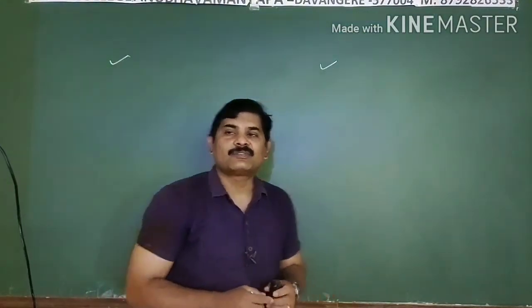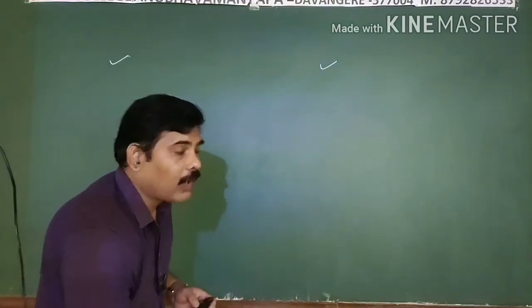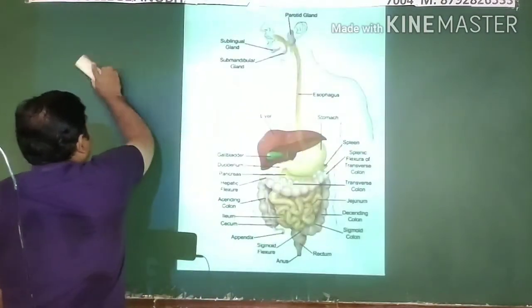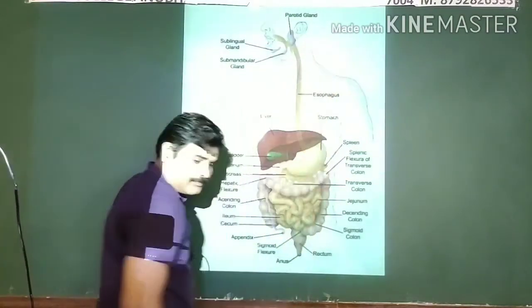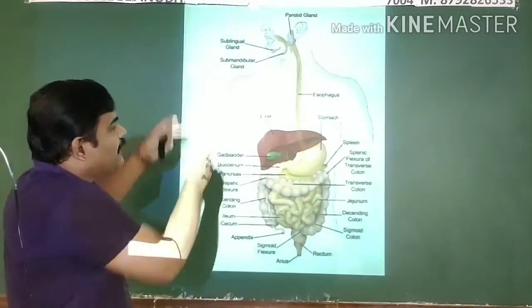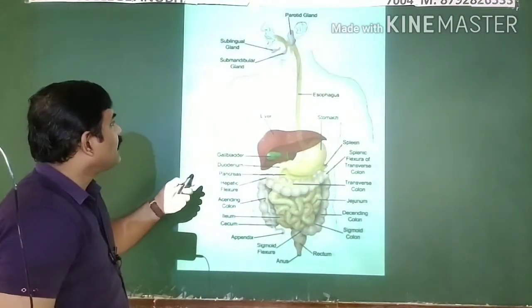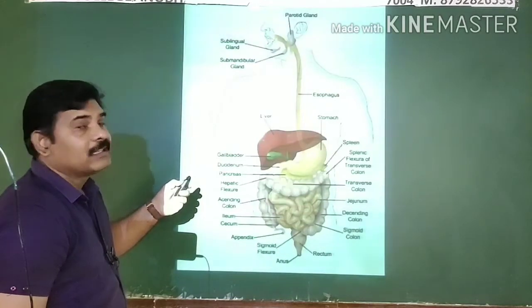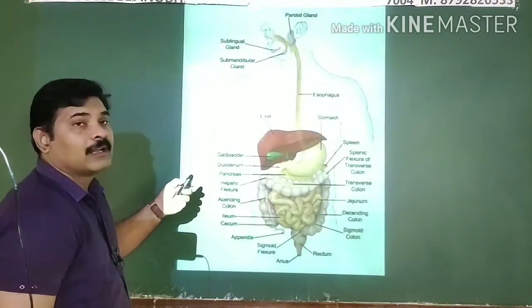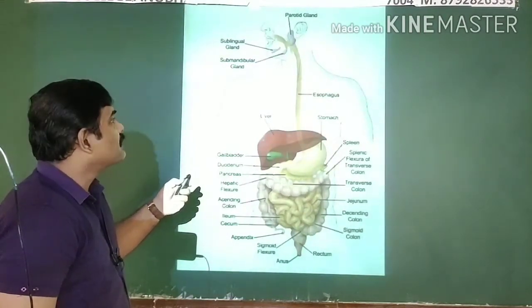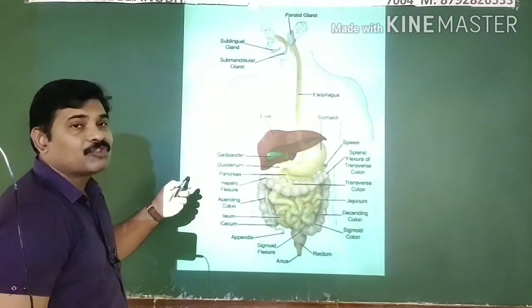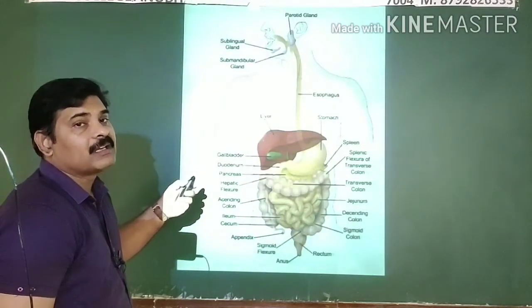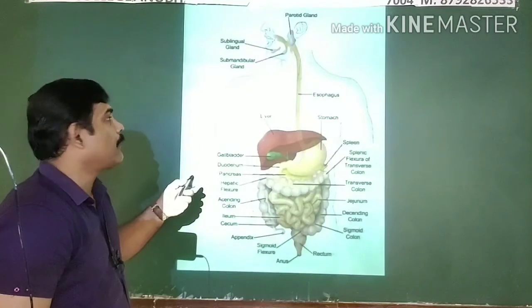Now let us see the digestive system in a diagrammatic way. So all the parts you can see here in the pictures. This is the human digestive system. In the picture, you can see the mouth, right? This is the beginning part of your digestive system, which is covered by the lips, which are movable and muscular structures. These lips are known as labia.